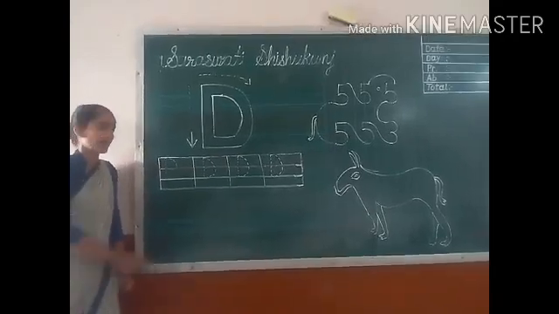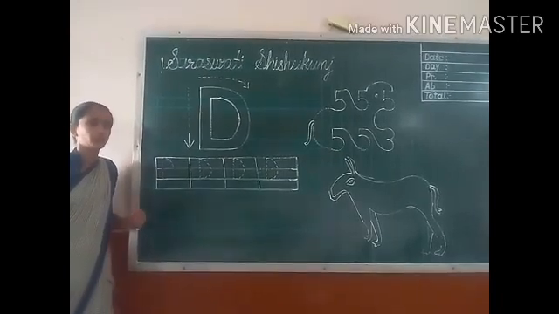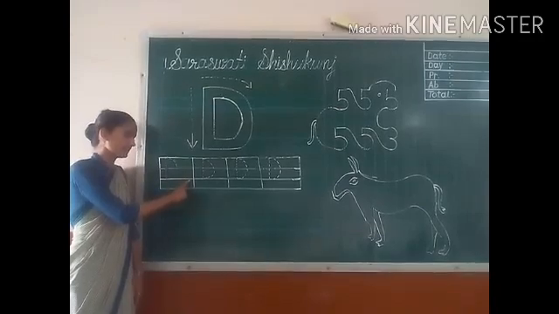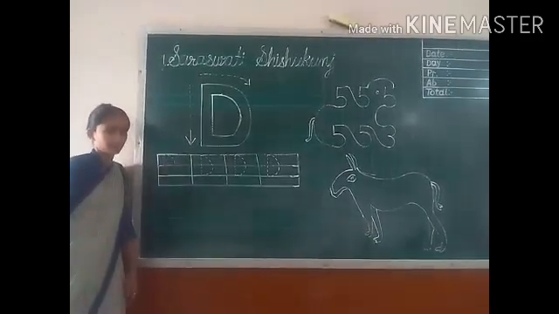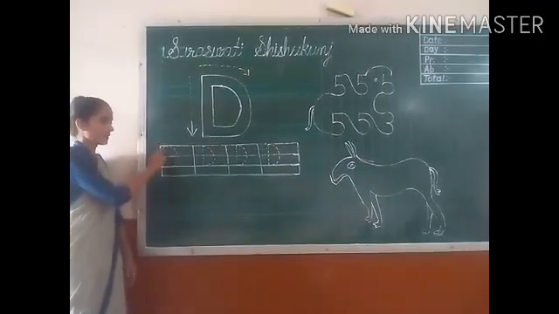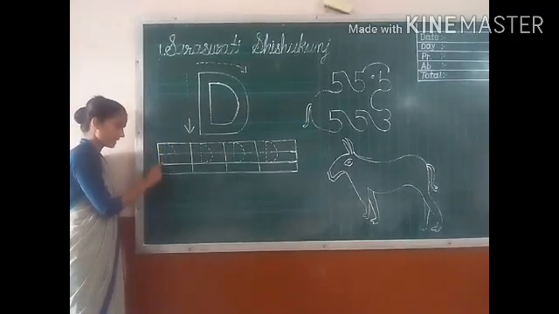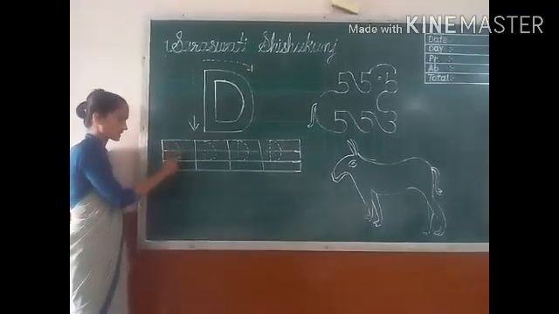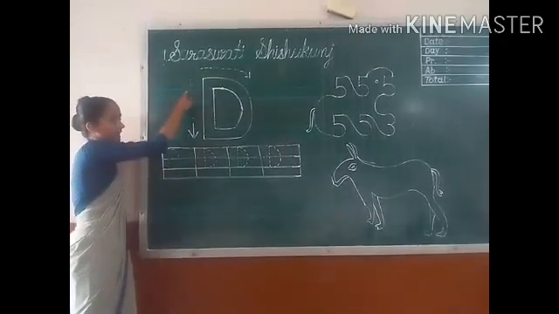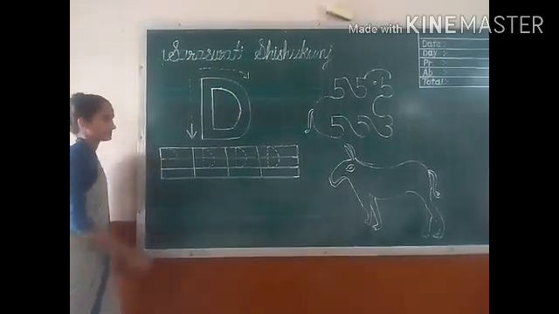Let's learn how to trace capital D. Students, every time you have to remember that all the capital letters are written in only 3 lines. Okay? Here the dots are given. First, you have to join these dots from up to down and make a standing line. Then join these dots and make a curve in 3 lines only. Here the arrows are given which you have to follow.